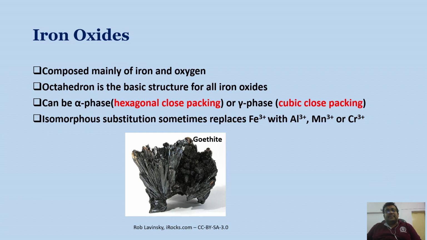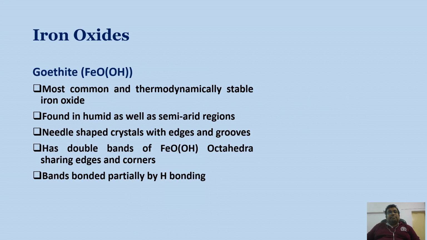You can see this is the structure. This is a picture of goethite, which is an important iron oxide. And remember that in soil the red color sometimes occurs due to the presence of these oxides of iron and aluminium. So gibbsite and goethite are also a reason for the development of red colored soils. Goethite is the most common and thermodynamically stable iron oxide.